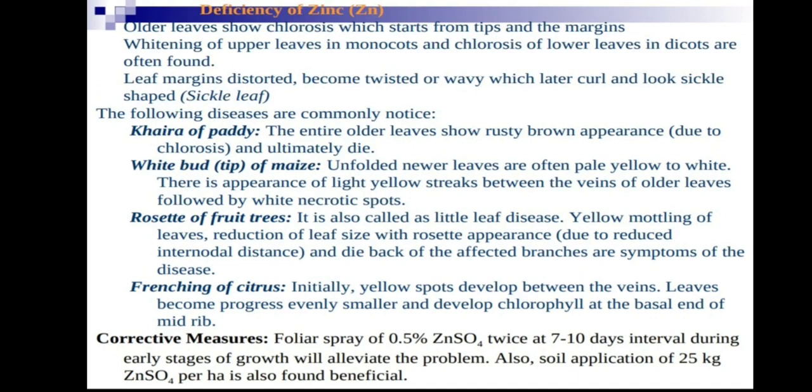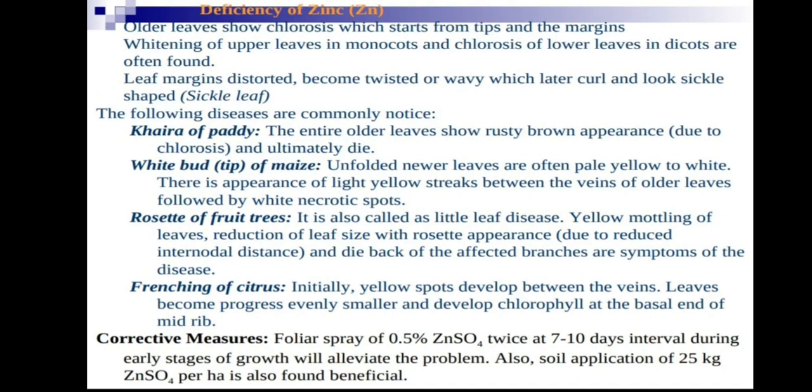Rosette of fruit trees. See, rosette formation is also seen in copper deficiency, but rosette of fruit trees, also called little leaf disease, keep in mind, is due to zinc deficiency. Yellow mottling of leaves, reduction of leaf size with rosette appearance due to reduced internodes, as if a bunch of leaves formed on a small bunch only. Dieback of affected branches are symptoms of the disease.